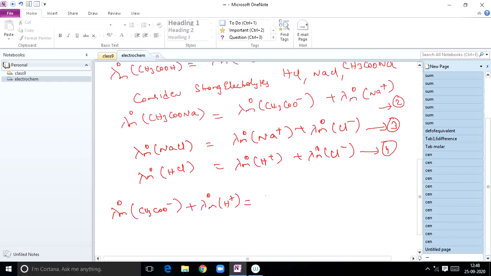I can write lambda m naught of CH3COO minus plus lambda m naught of H plus is equal to, just add: lambda m naught of CH3COO minus plus lambda m naught of Na plus, plus lambda m naught of H plus plus lambda m naught of Cl minus.